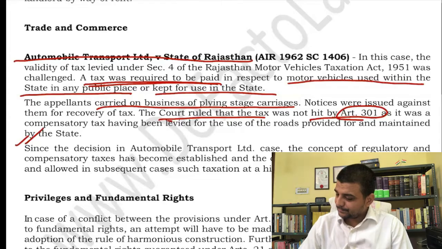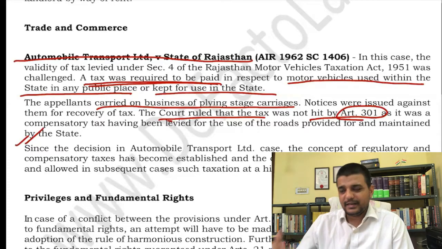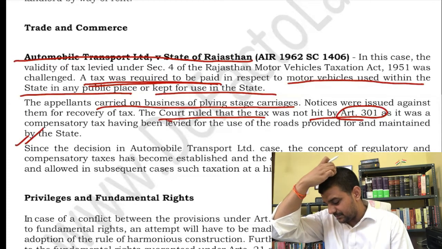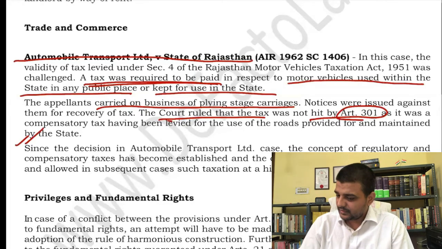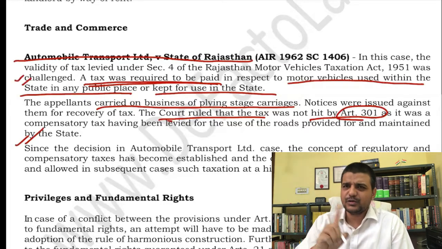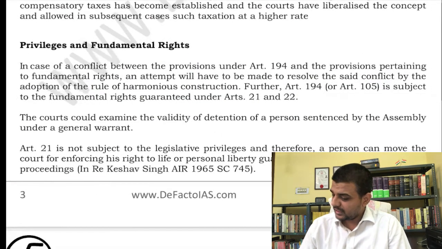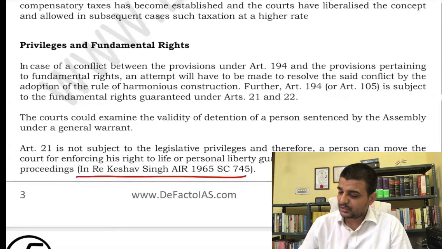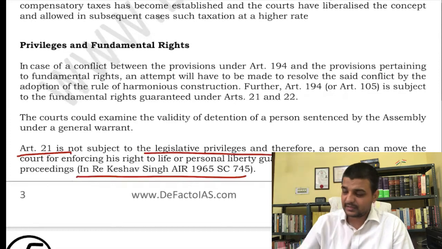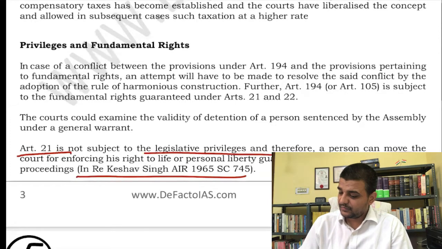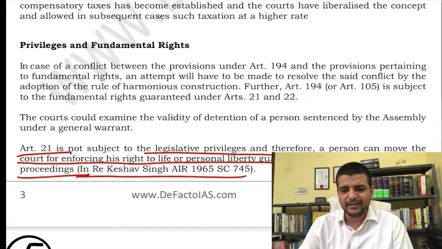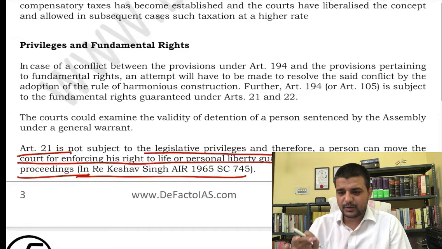Then it liberalized the concept of compensatory tax, so please read that, it is very important. Then we have the Naveen Jindal case also, which is an important case. Then privilege and fundamental right, I have already talked about it. One case I have given here is Re Keshav Singh. Article 21 is not subject to legislative privilege, but vice versa. A person can move courts for enforcing his rights of life and personal liberty by appropriate proceedings, basically by writs. So that is one important point.